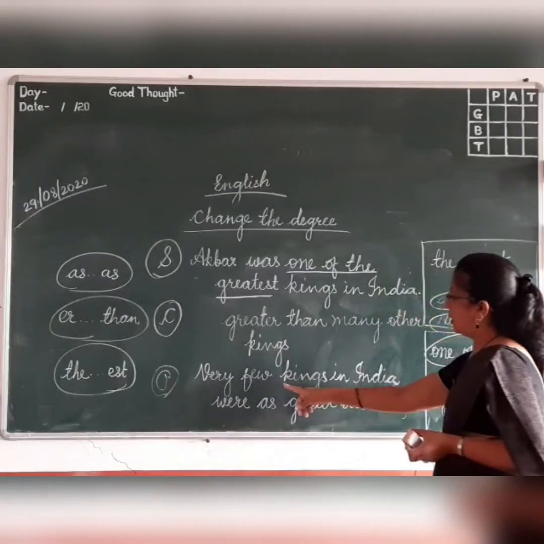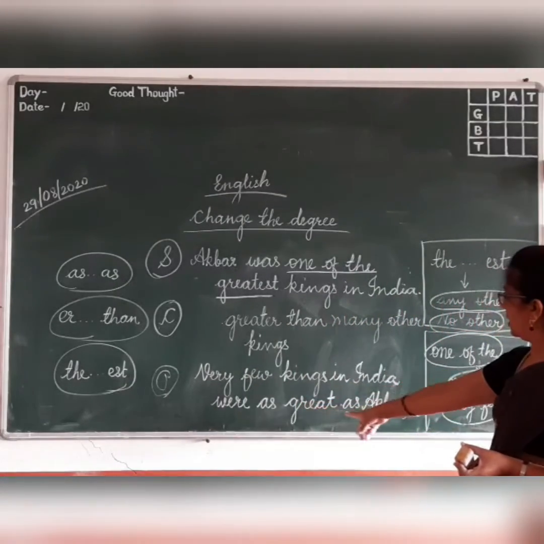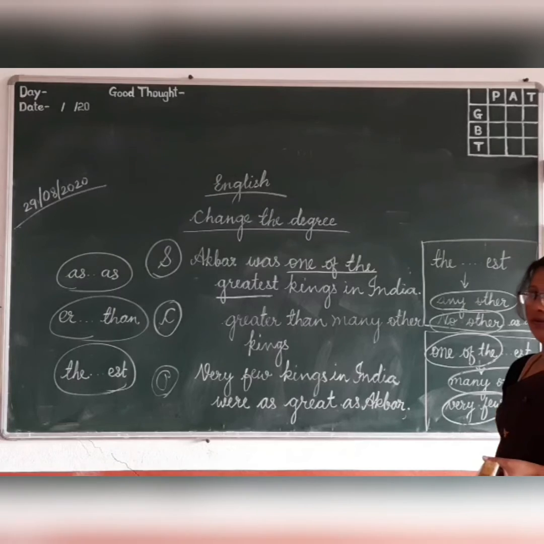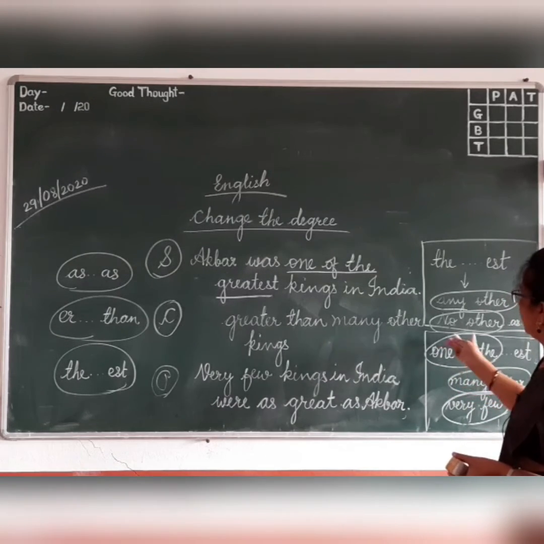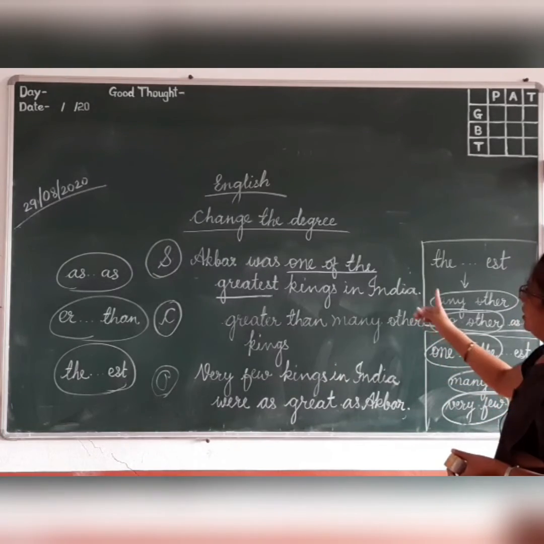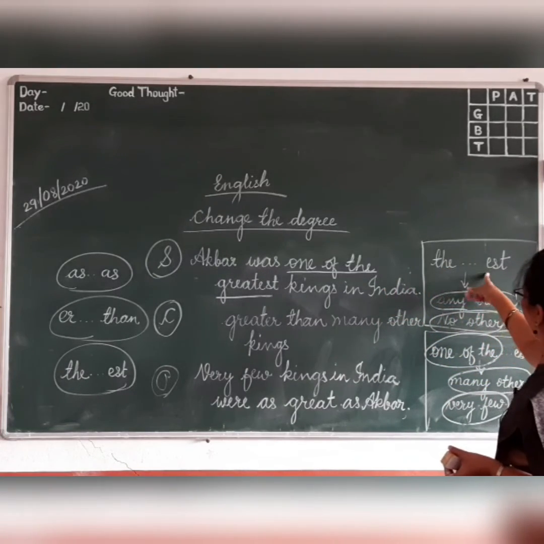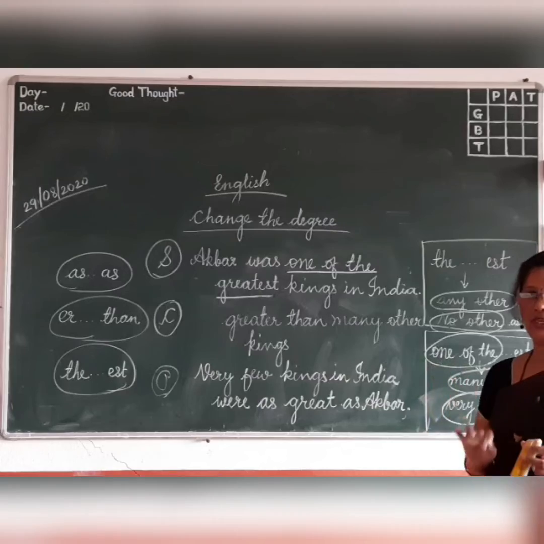See here, very few kings in India were as great as Akbar. So, if in the sentence there is used one of the, the rule changes. If there comes only one and only, the rule again changes.